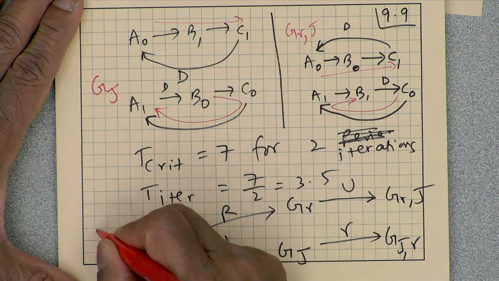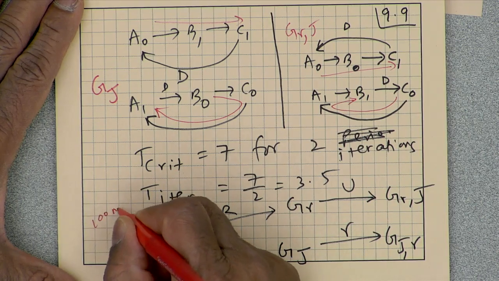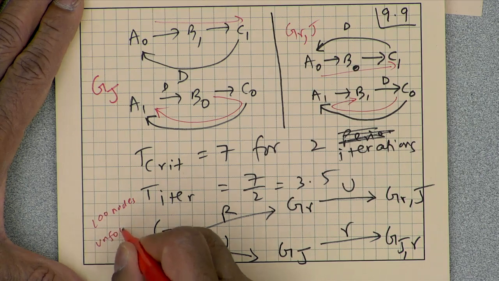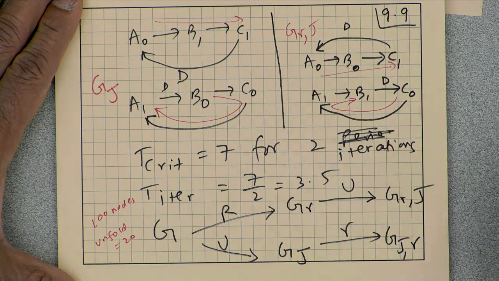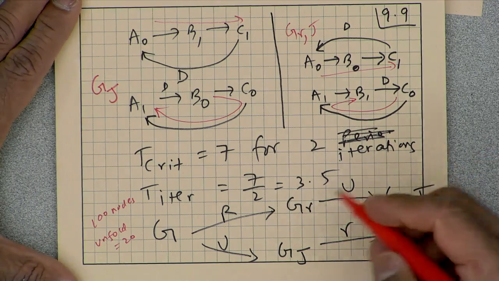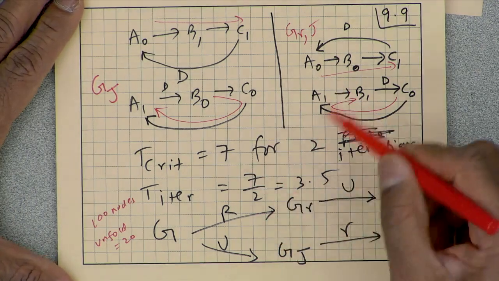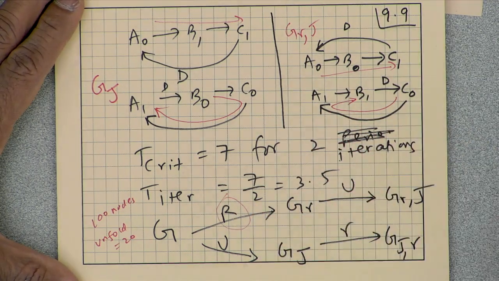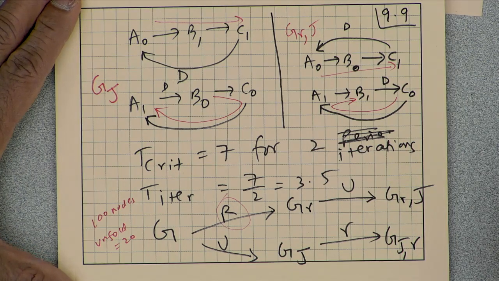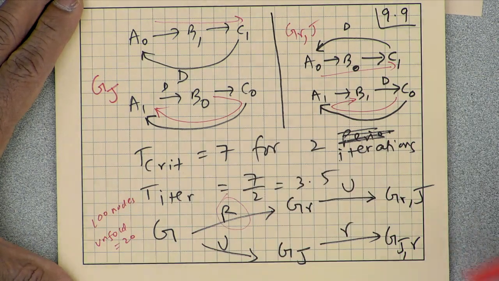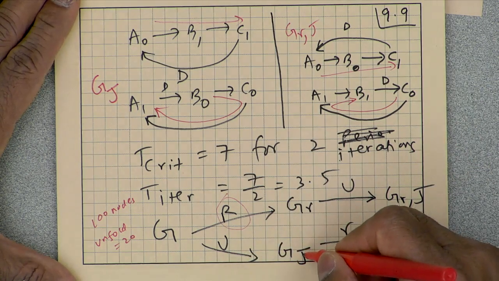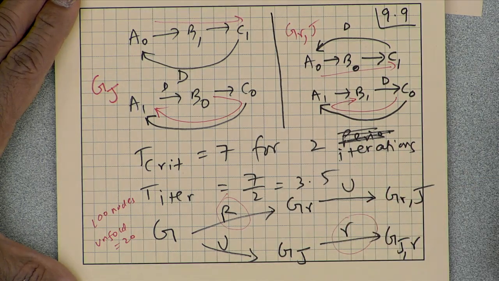So, let us say that I have something like 100 nodes, and let us say I am unfolding by a factor of 20, just as an example. So, what will be the time complexity? Unfolding is a simple linear operation, it does not really matter. The retiming cost would be order of n cube log n. So, that is order of 100 cube. Now, if I unfold this, there will be 2000 nodes, and that complexity will be order of 2000 cube.